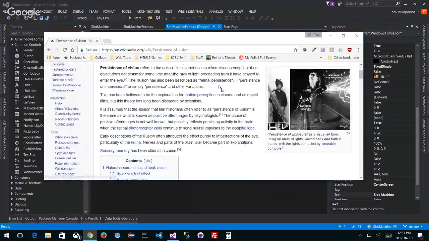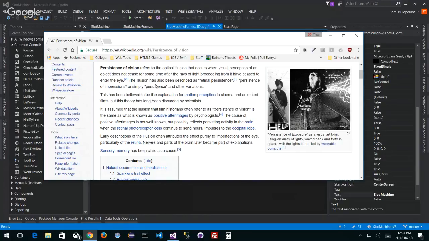And this is the Wikipedia definition: the optical illusion that occurs when visual perception of an object does not cease for some time after the rays of light proceeding from it have ceased to enter the eye. In other words, the eye cannot clear the image from one moment to the next. It's so quick, right, that the eye maintains almost like a shadow of the previous image on top of the new image. And our persistence of vision is roughly between 24 and 30 frames or flashes of movement every second, right?